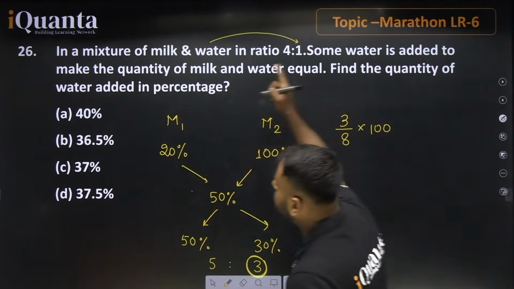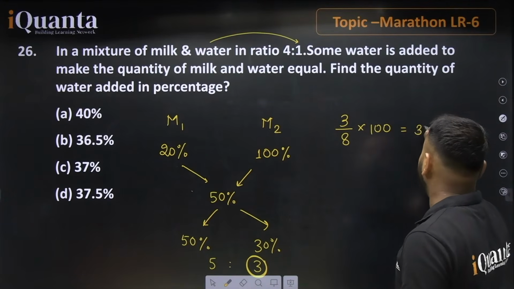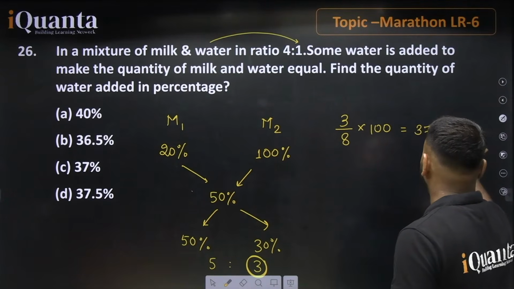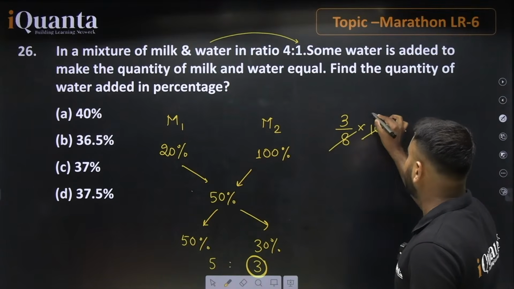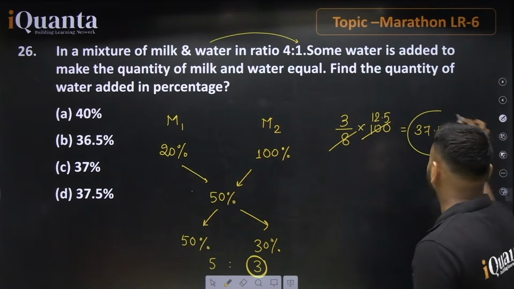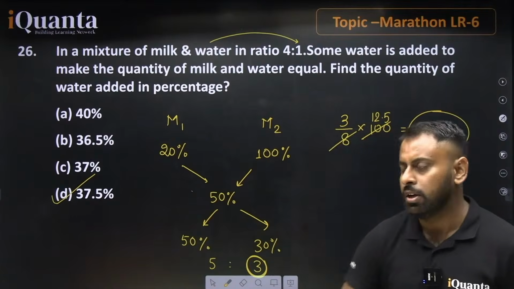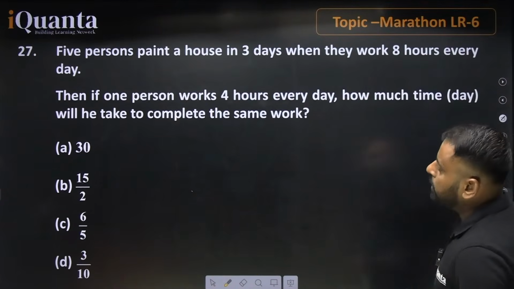Find the quantity of water added in percentage. So 3 by 8 into 100 will be equal to 37.5%. We can say if we cancel this out, this value will be equal to 12.5, and 12.5 into 3 will be equal to 37.5%, which is option D, the right answer for this question. Now we are going with the next part.